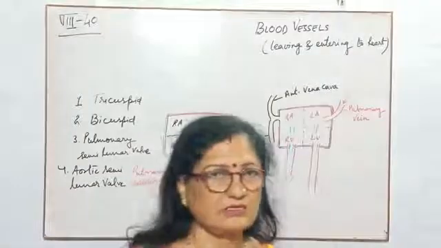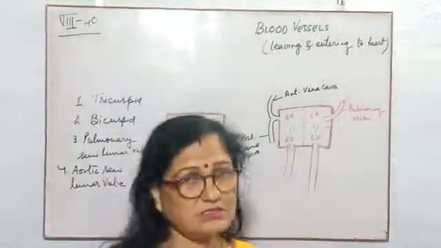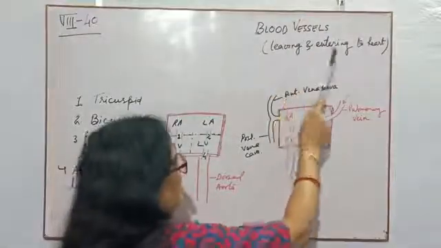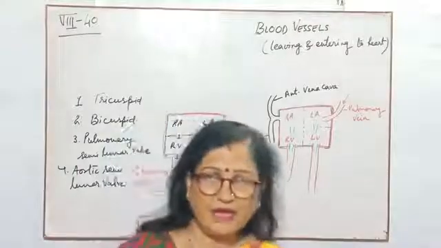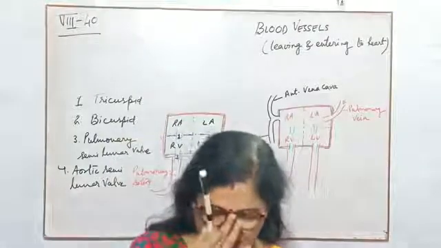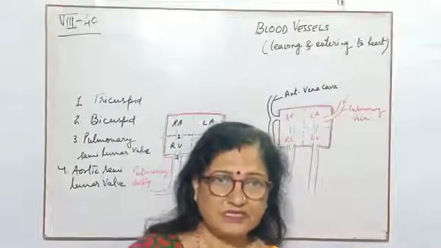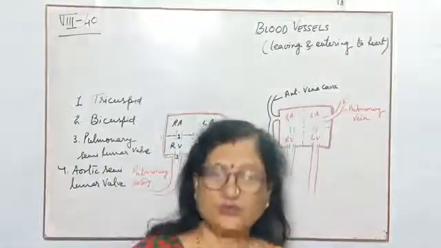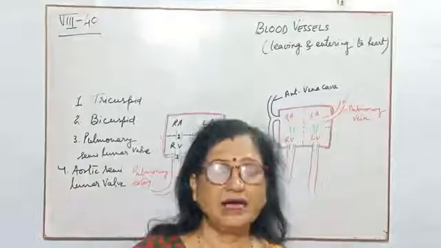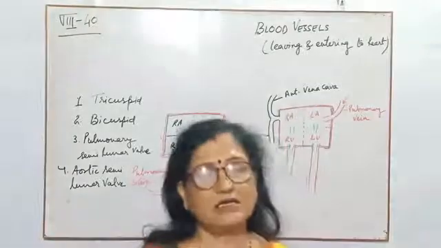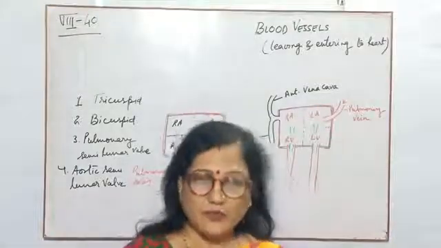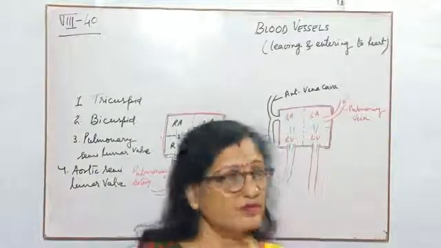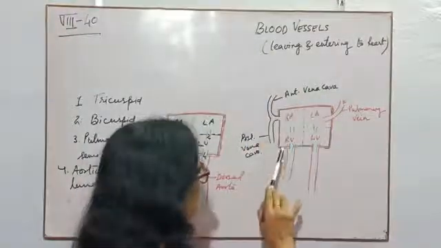Good morning, class 8. Today I will discuss the same chapter, that is the circulatory system, but today I will discuss blood vessels leaving and entering the heart. That is the meaning of it: how many blood vessels are emerging out from the heart to distribute the blood, and how many blood vessels are entering the heart, that means they are providing the blood to the heart for pumping. So these are the leaving and entering vessels of the heart.